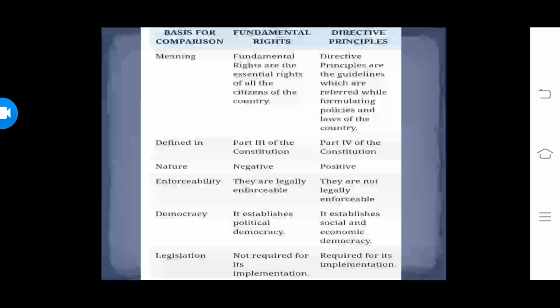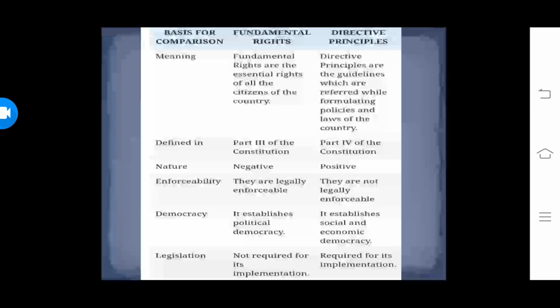Then, fundamental rights tell the government not to do certain things which are contrary to the rights of the people. But directive principles are positive in nature. Why? Because these directive principles give instruction to the government to do certain things in favor of the citizens. Then fundamental rights aim at bringing about political democracy.